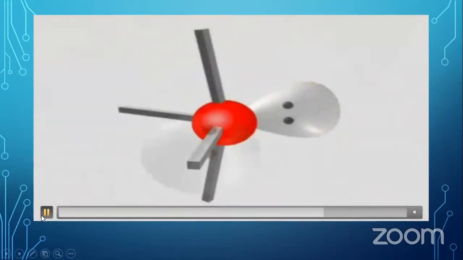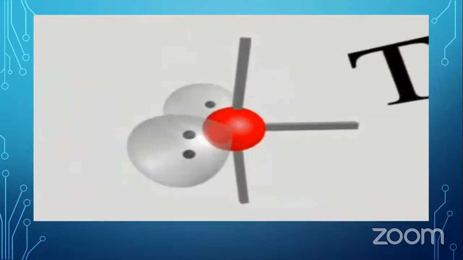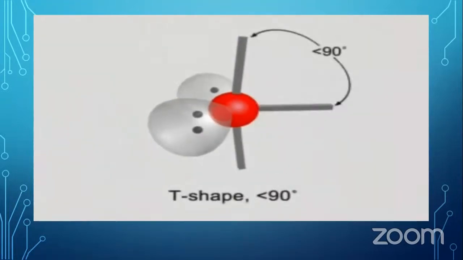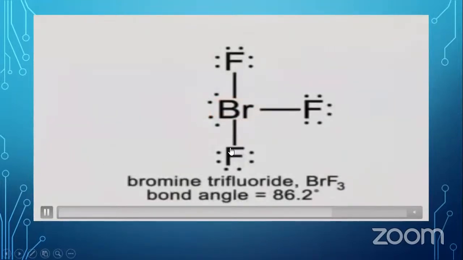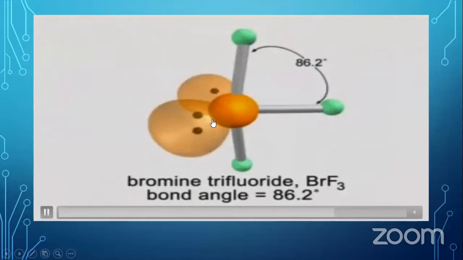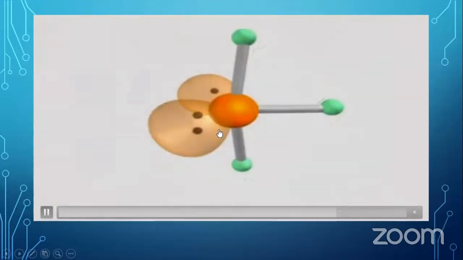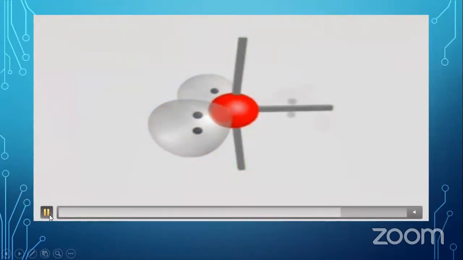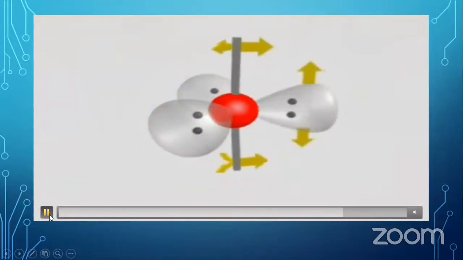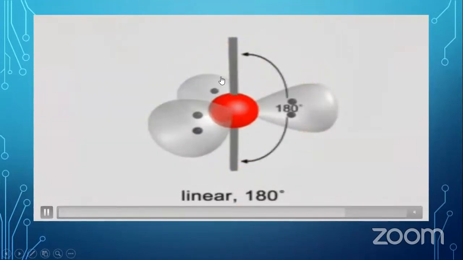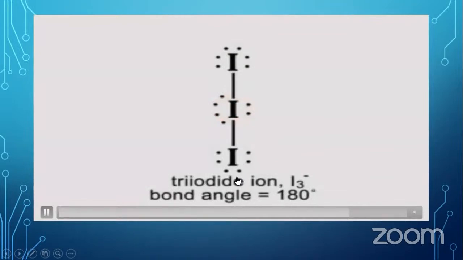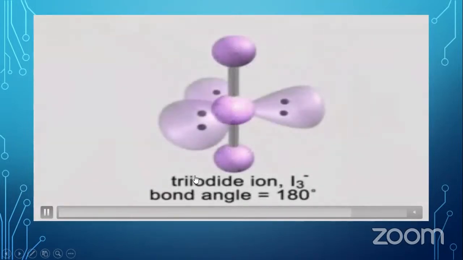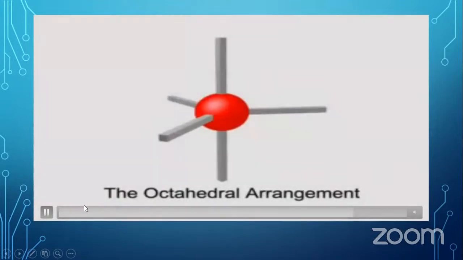Then the typical angles are also reduced. When you have 2 lone pairs with 3 bonded pairs for the 5 repulsion units, it is arranged in a T-shape like arrangement. With 3 atoms, 2 of them are in a linear arrangement, so it comes as 180 degrees. An example is also given.